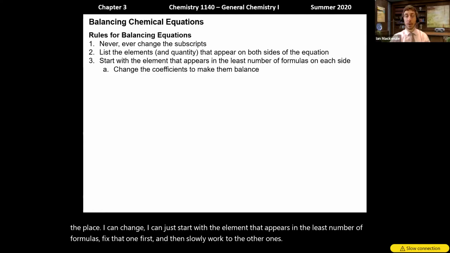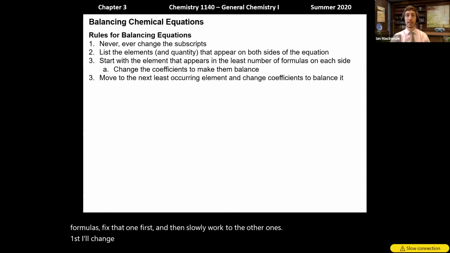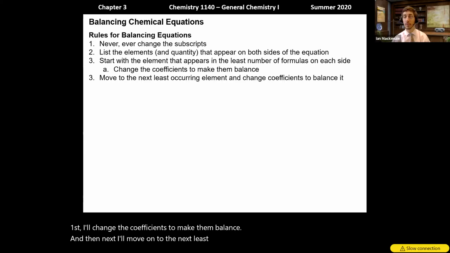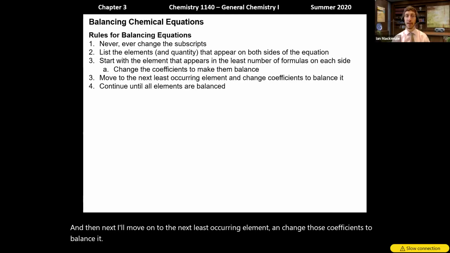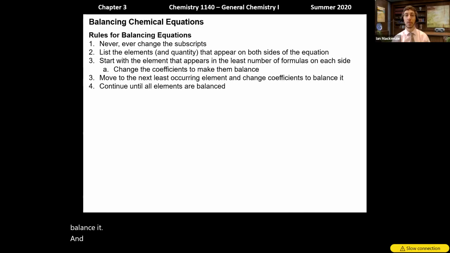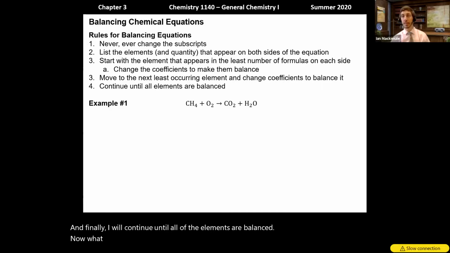First, I'll change the coefficients to make them balance. And then next, I'll move on to the next least occurring element and change those coefficients to balance it. And finally, I will continue until all of the elements are balanced. Now, what does this look like practically? Let's go through an example.